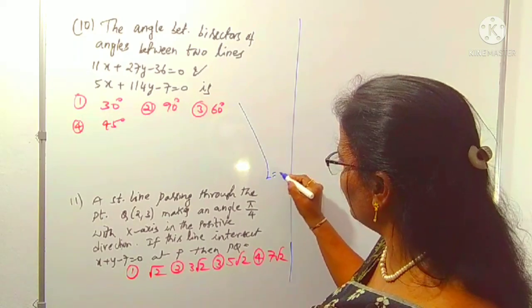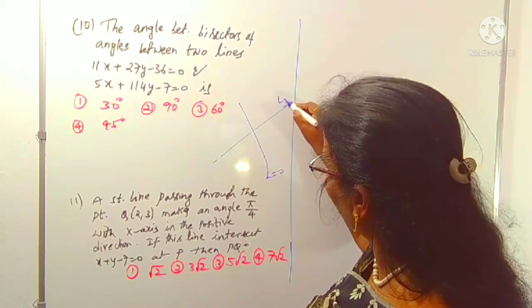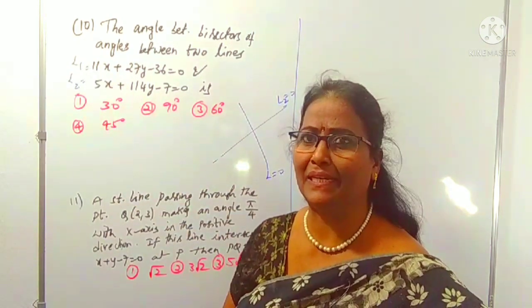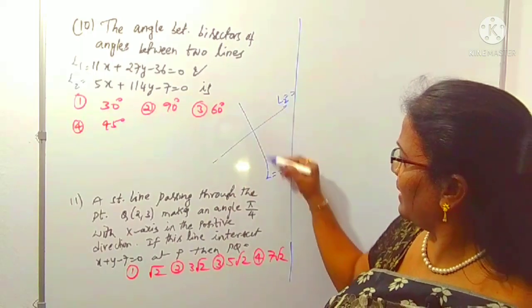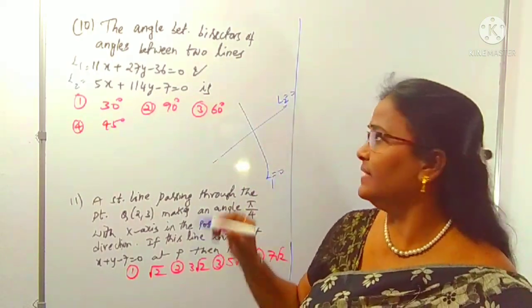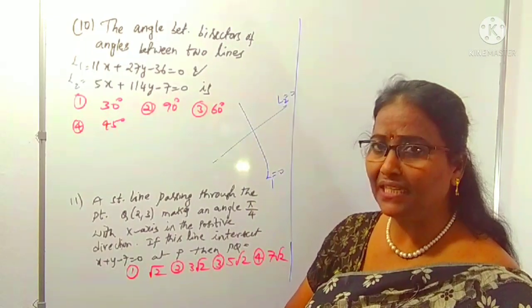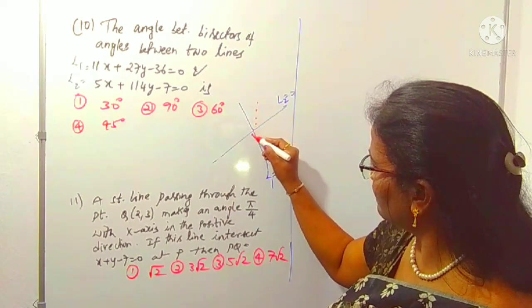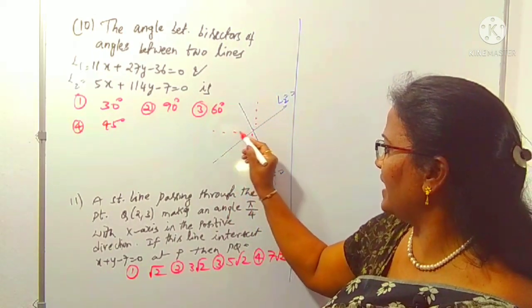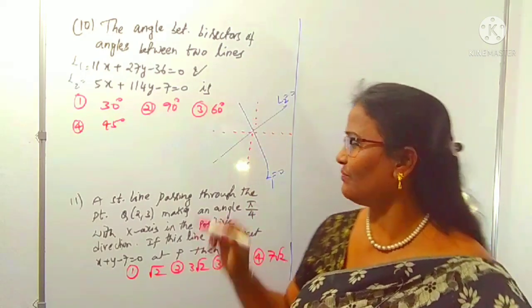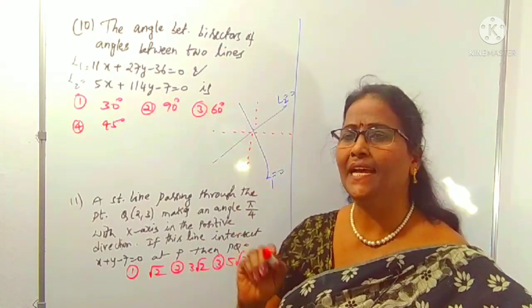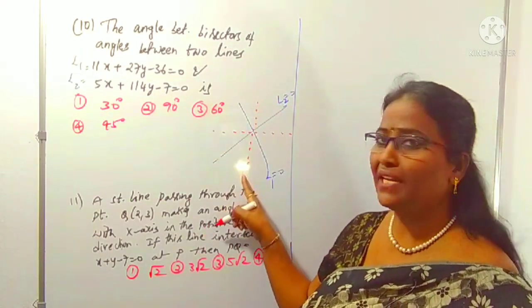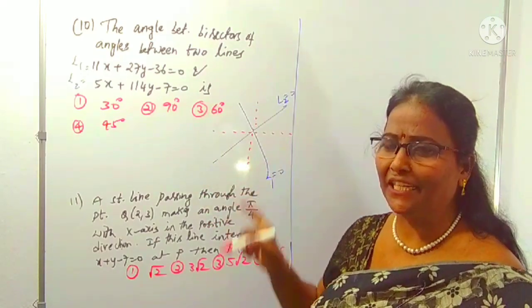L1 equal to 0 is one line, and L2 equal to 0 is other line. Suppose we can think this is L1 and L2. Here I am not using calculation, just explaining the concept. L1 is one line like this, and L2 is the other line. These two meet somewhere. We need the angular bisectors of these two lines. Suppose this is one of the angular bisectors, and this is the other angular bisector. These dotted lines indicate angular bisectors of the two lines L1 and L2. So one of them is the acute angular bisector, the other is the obtuse angular bisector.